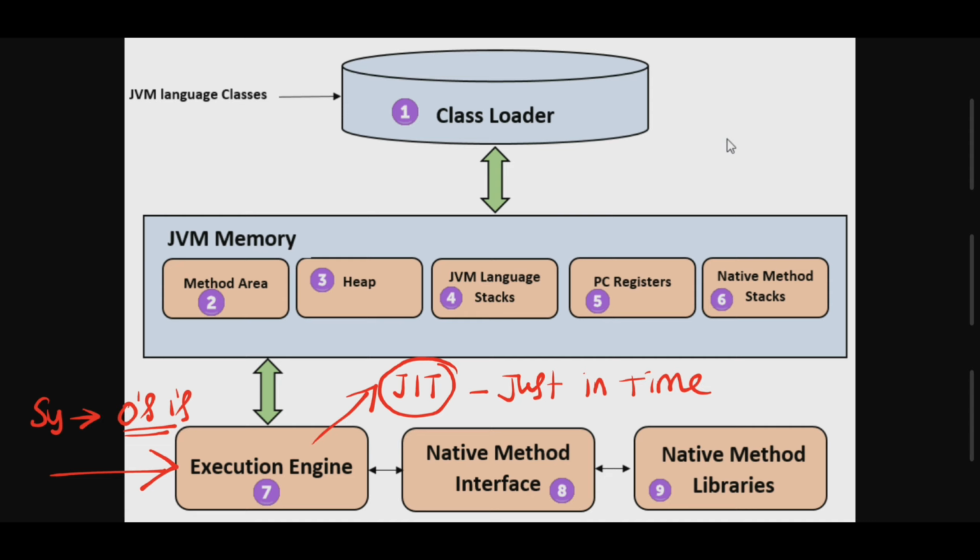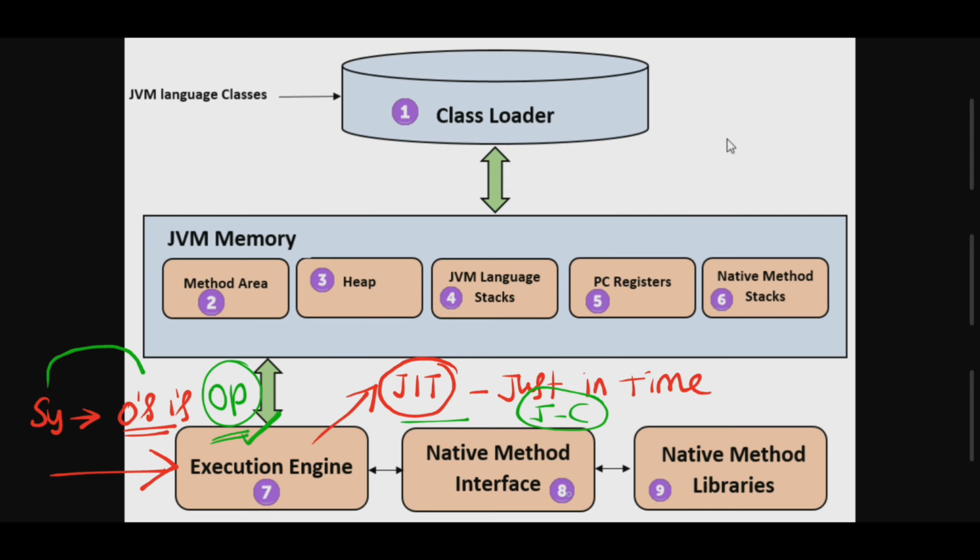So the execution engine contains just in time, which is responsible for converting bytecode instructions into machine code so that the processor will execute this program. Most of the JVM implementations use both interpreter as well as compiler. I hope you understand what the execution engine is. This technique we can also call an optimizer, or adaptive optimization. We can expect questions on it in the examination.